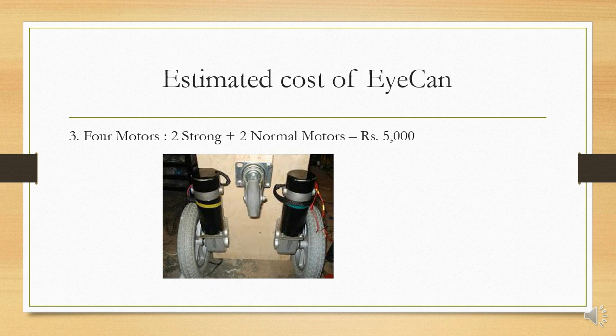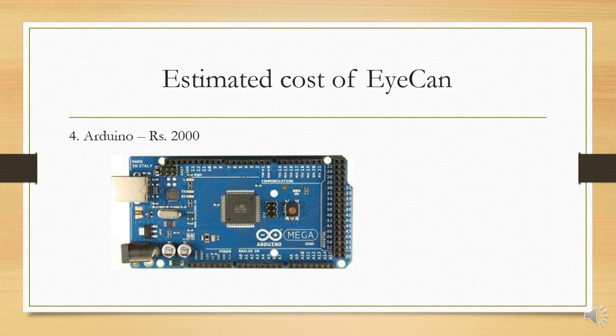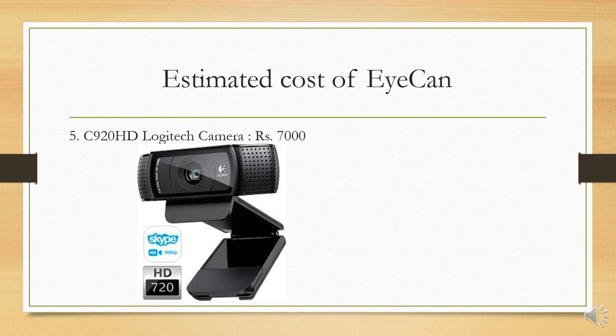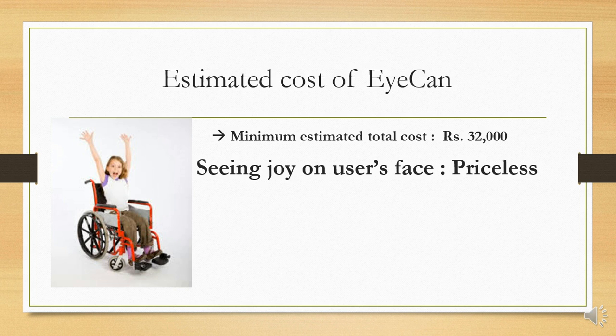And then there are 2 rear motors. These are powerful motors that we are using, plus 2 normal motors that we'll use for change of direction. It will cost us anything around 5,000. An original model of Arduino will cost us around rupees 2,000. Then we have an HD camera, a C920 Logitech camera, for around rupees 7,000, which also has autofocus functionality. We have not yet included the cost of IR sensors and others, which will make it anything around 35,000. But the minimum estimated cost of this EyeCan is rupees 32,000.